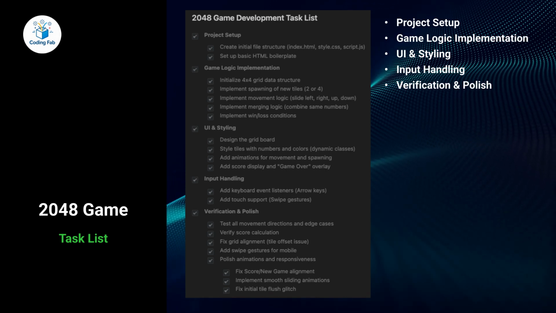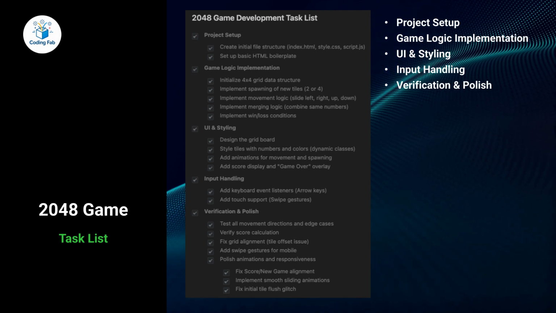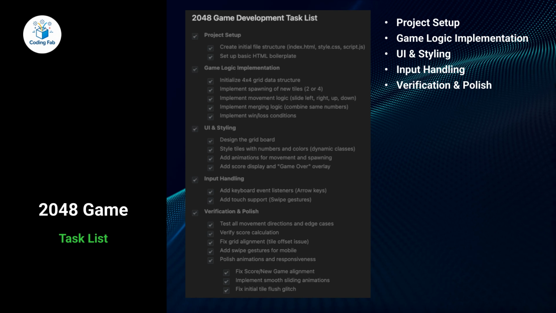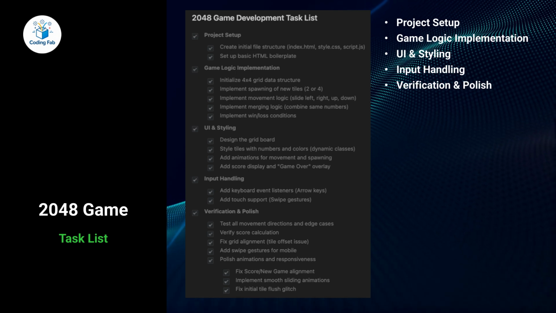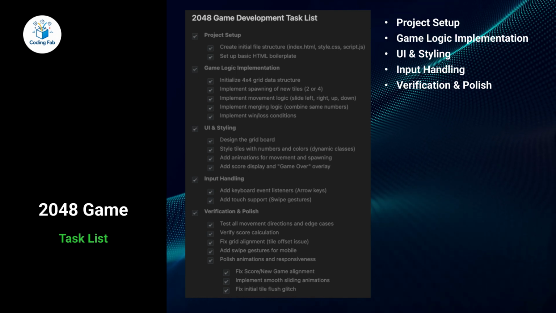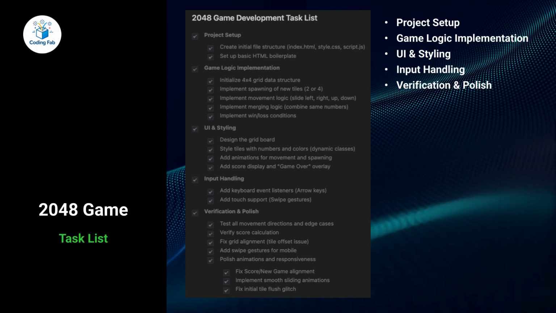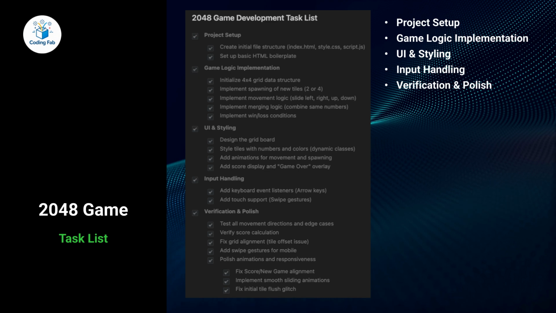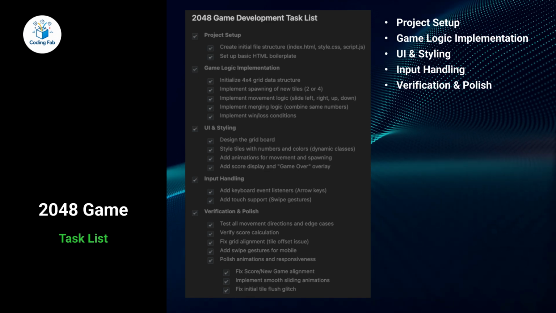Notice what this represents. This is not just code generation. It is structured project execution, similar to how a development team would break down and track progress. Each task is completed, verified, and marked accordingly. The agent is not just writing code. It is managing the workflow.